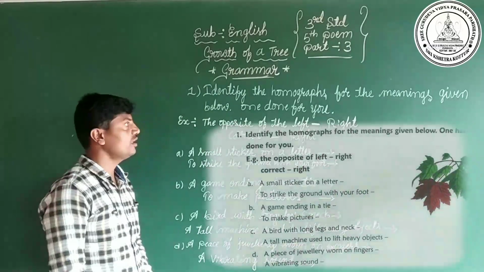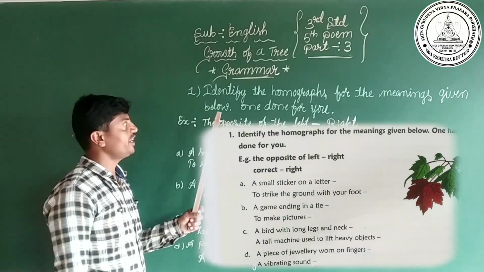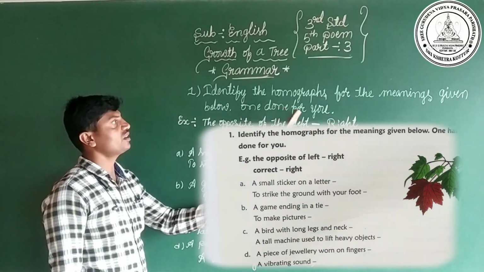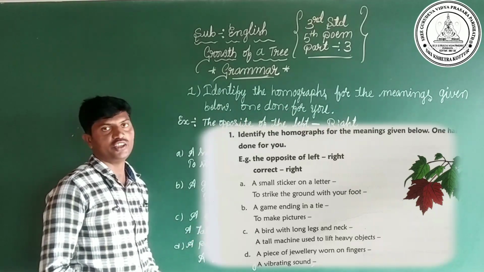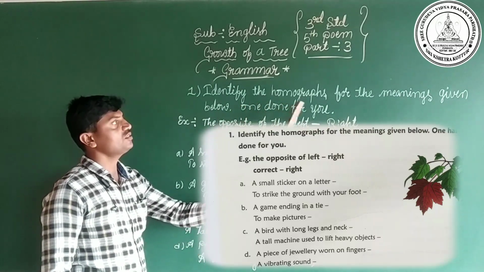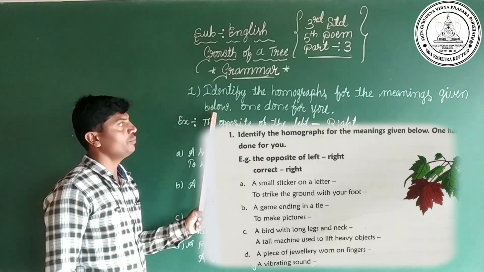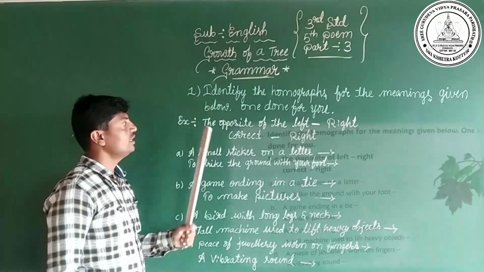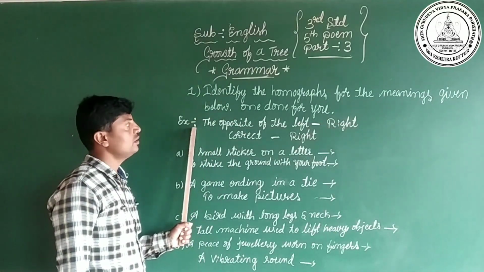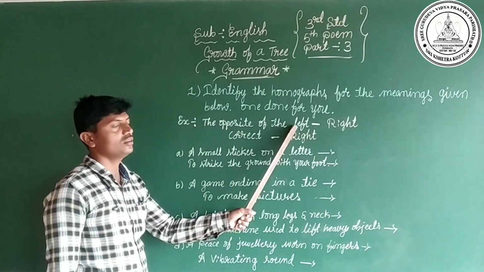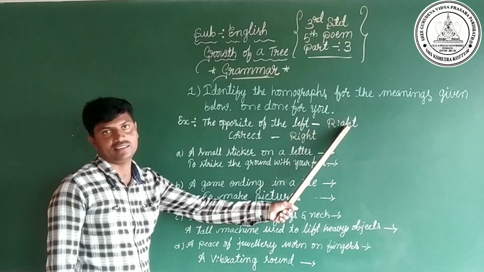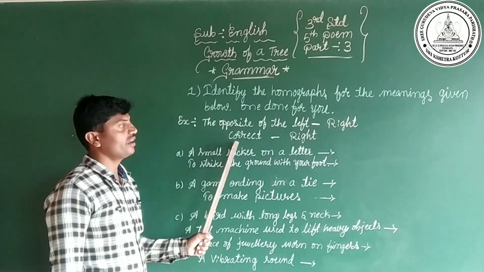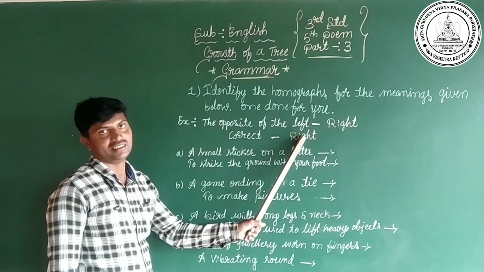After that we come to the first activity on page number 42. Identify the homographs for the meanings given below. One is done for you. Dear children, they have given here one example. The opposite of left we call right, and a synonym of correct we also call right.